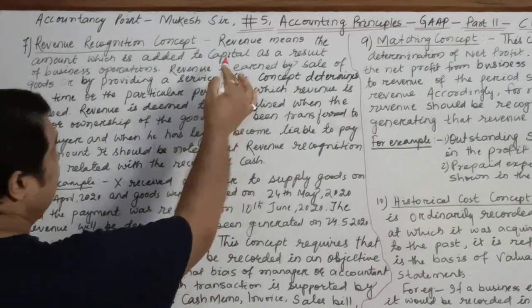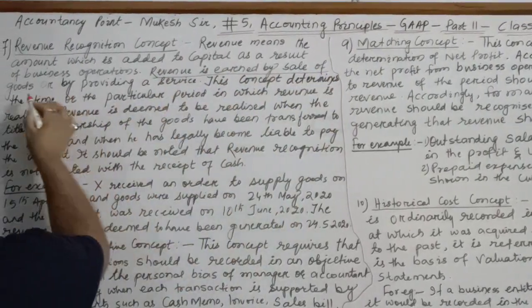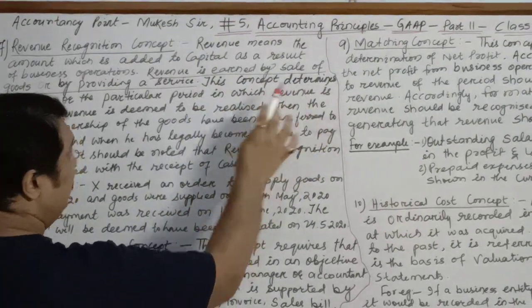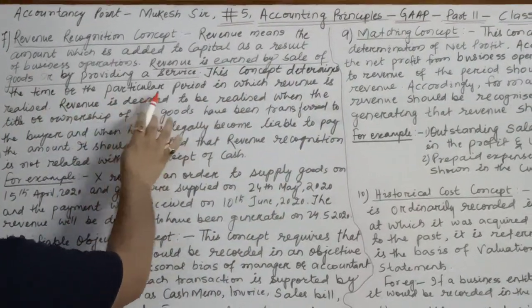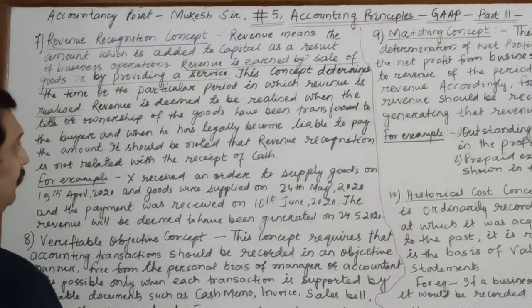Besides that, it says that revenue is earned by sale of goods or by providing a service. This concept determines the particular period in which revenue is realized.